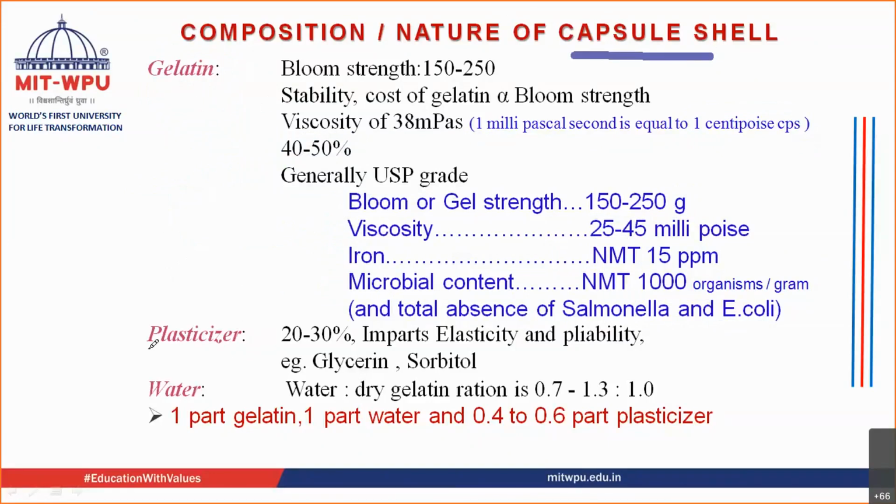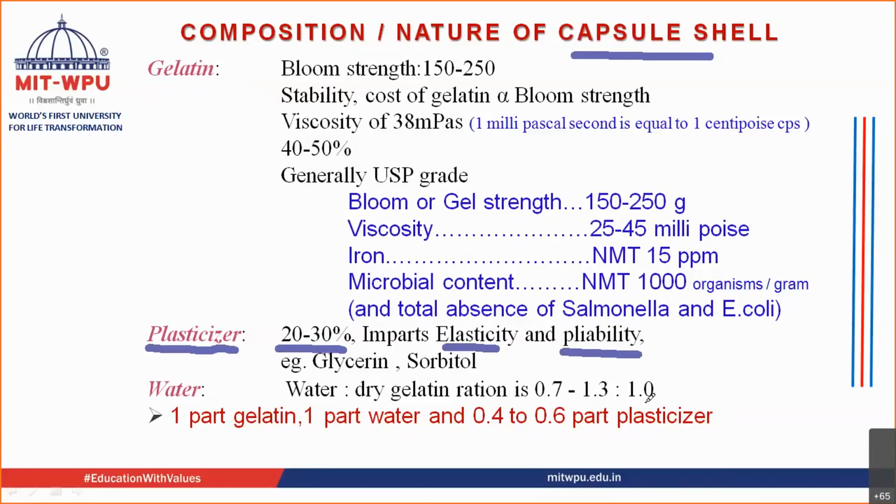The other materials that are used are plasticizers, as I told you earlier. Plasticizers are a very integral part of this soft gelatin capsule shell. How much percentage of plasticizers are used? Near about 20 to 30% concentration of plasticizers is used. What does this plasticizer do? It imparts plasticity, elasticity and pliability. If you try to press this soft gelatin capsule, you can see it is a little bit elastic in nature.